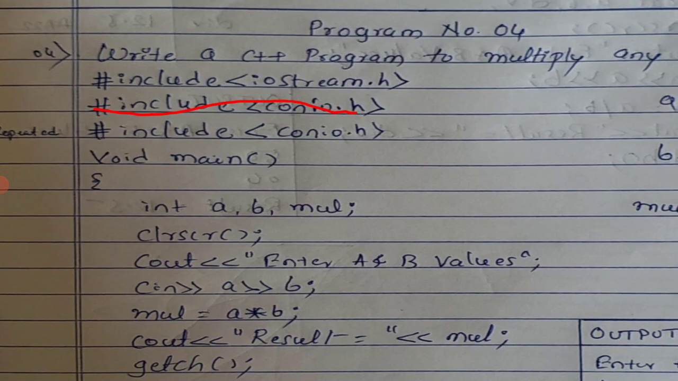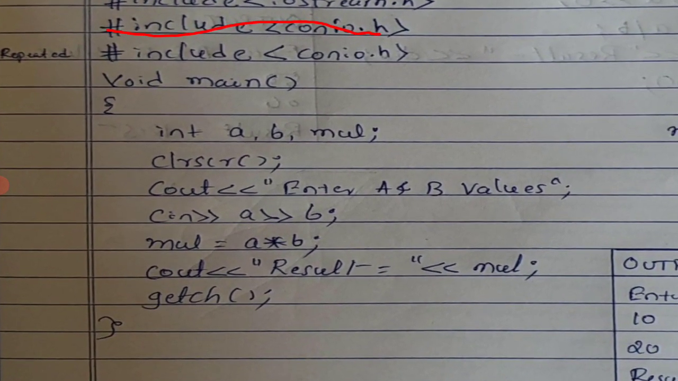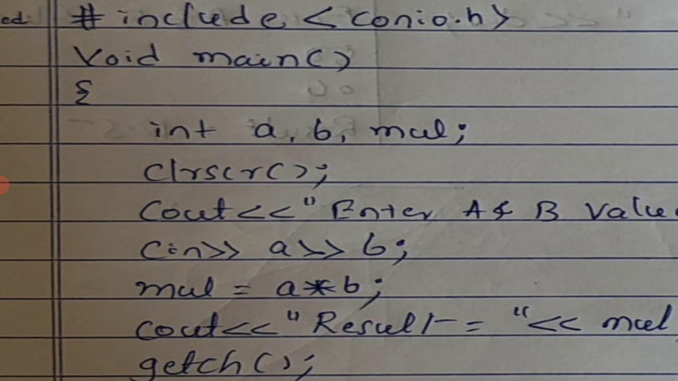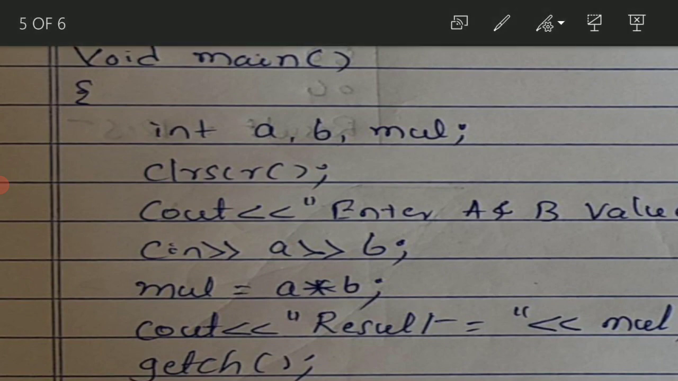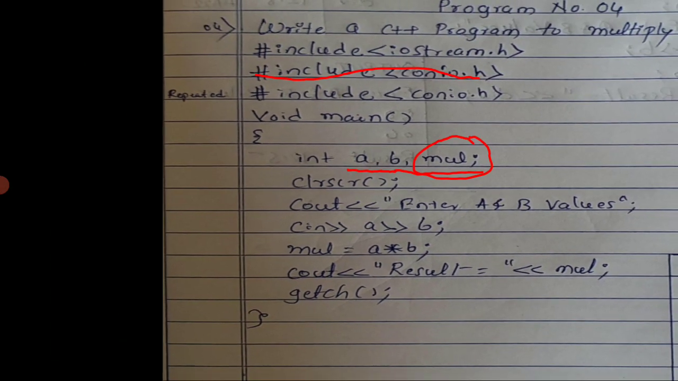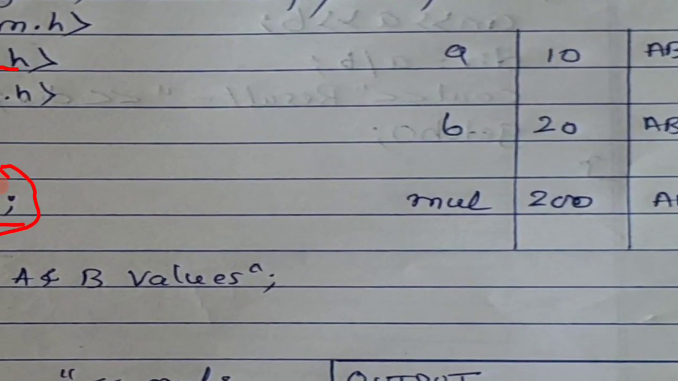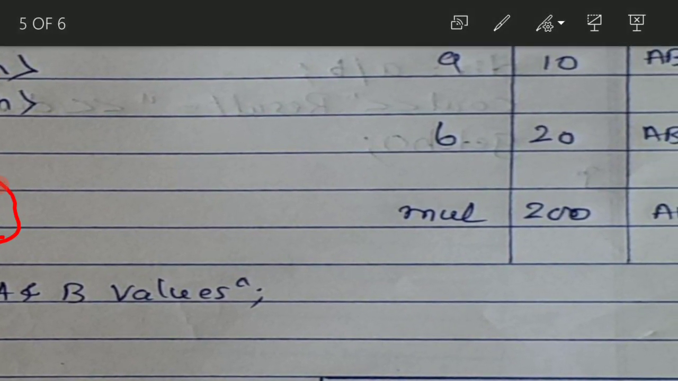Our program begins from the void main, and after void main we are going to have an open curly bracket, and this is a variable declaration step. Here we are going to multiply two numbers, hence I have taken A and B. You can take X and Y also, and the result variable I have taken here is MUL. It can be M, it can be R, whatever it may be. When you declare, what happens in the memory? Here it is going to reserve your three variables A, B and MUL.